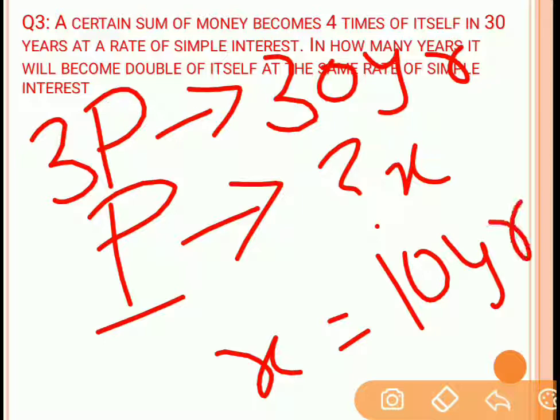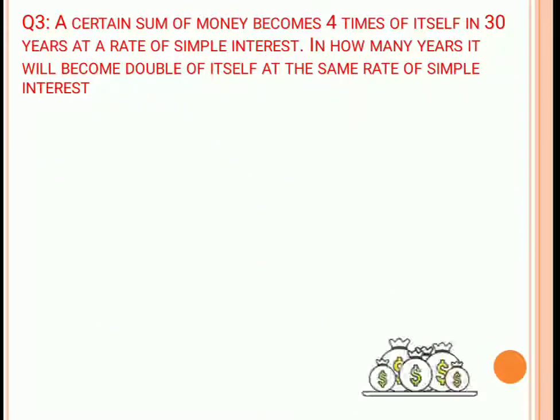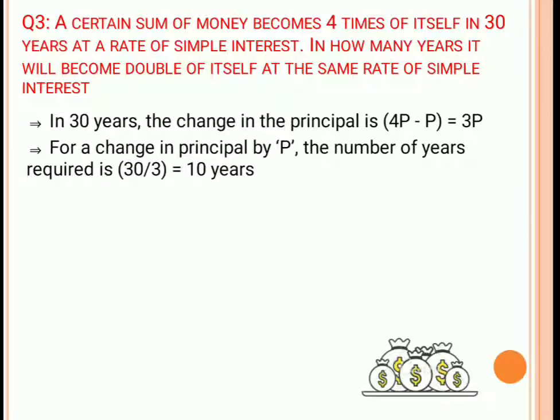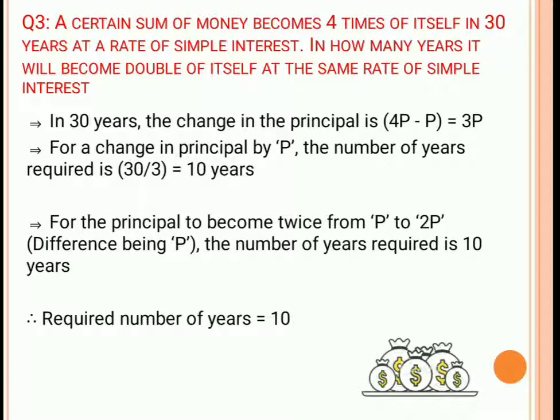So after 10 years, your principal will get doubled. Fine. So in 30 years, the change in principal is 3P, then in 10 years, the change in principal will be P to 2P. So in order to get the interest of P rupees, the number of years required is equal to 10 years.